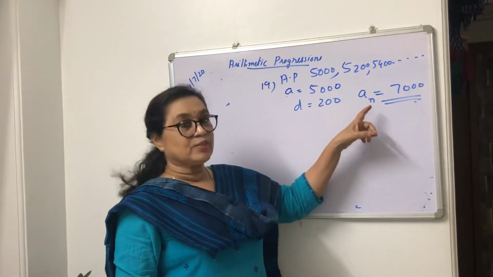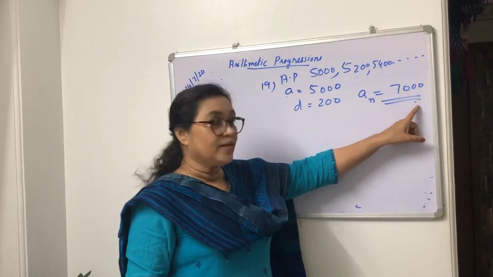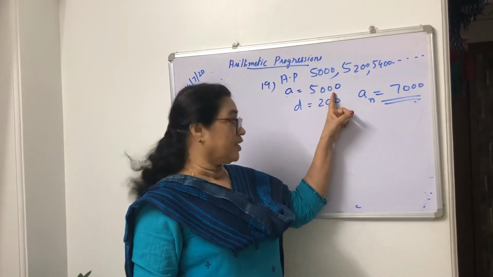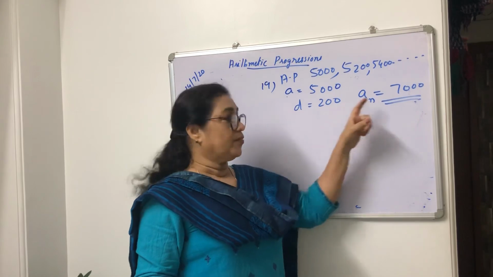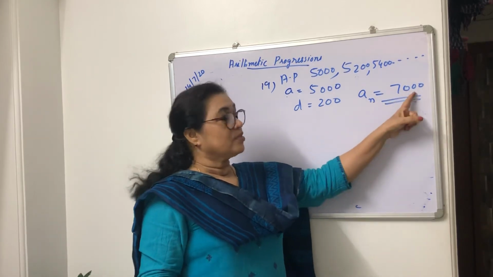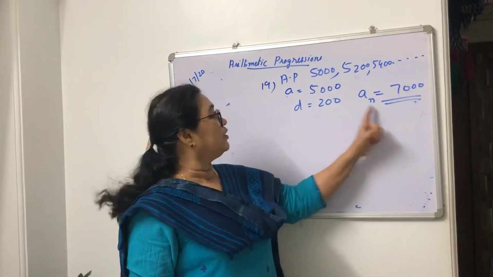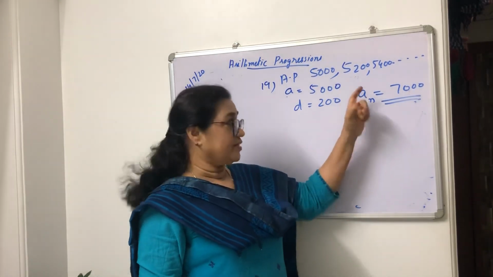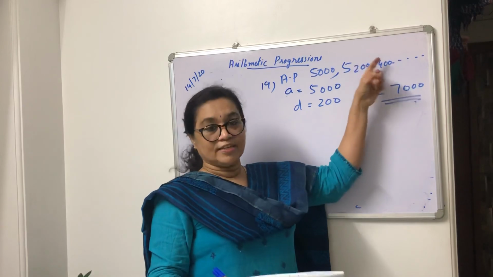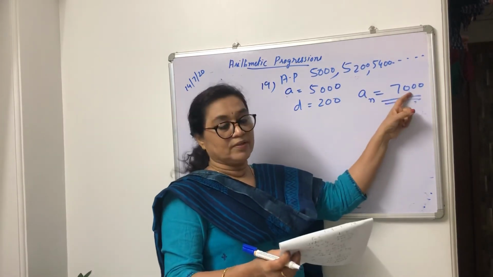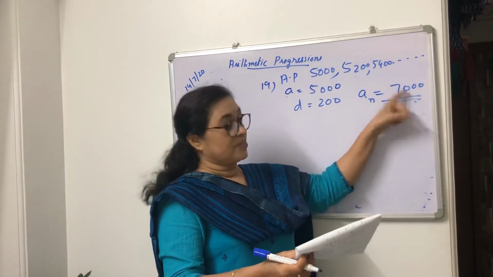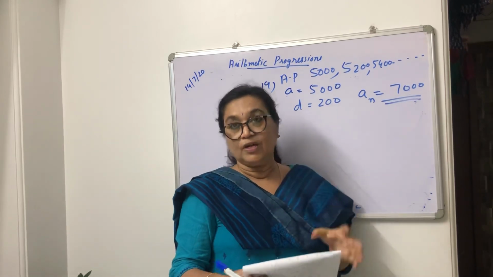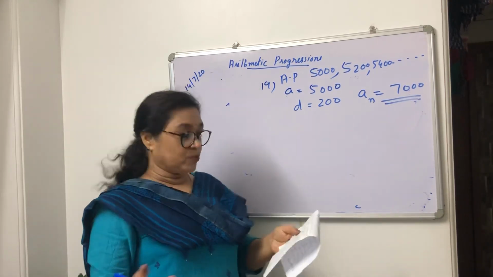So AN is equal to A plus N minus 1 into D. A is 5,000, D is 200, and AN is 7,000. Then you can find out the value of N, that is, in which year he received the salary of 7,000 rupees. You can find out. One more question of the same type.